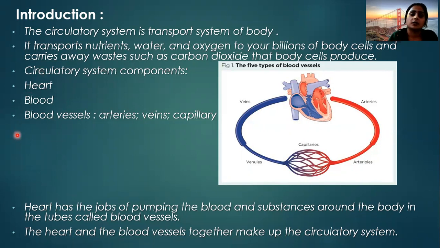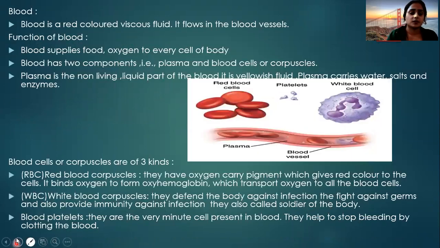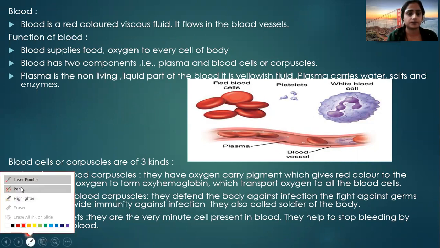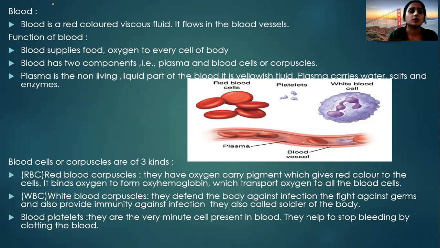The blood vessels consist of the arteries, the veins, and the capillaries. The arteries are shown in red color in this diagram, the veins are colored in blue, and the capillaries are the connecting link between the veins and the arteries, right? Next, the second component of the circulatory system is blood.